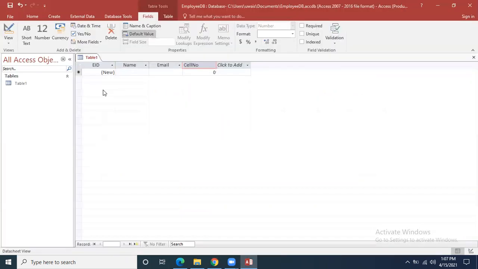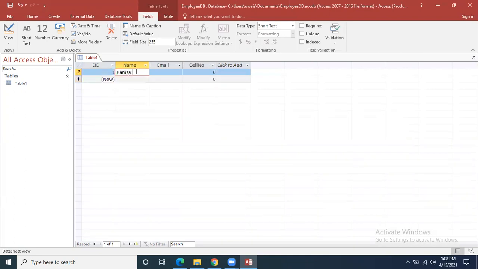Then you will enter the records. Start entering records from here. For example, Hamza Khan, email address, cell number. Whatever cell number it is, you can enter it over here. Second record, Ahmad Malik, email address.